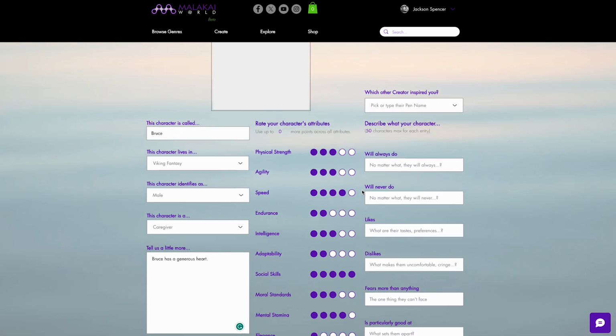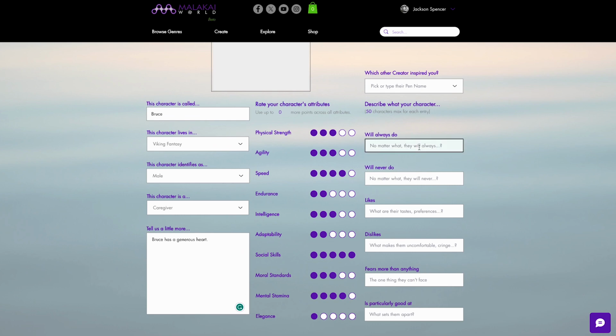The final section are things about the character that give you the boundaries. So what they will always do, never do, what they like and dislike, what they fear, and what they're good at. What they will always do is, irrespective of circumstances, what is it that they will systematically act upon. So for Bruce, we're going to make that he will always tell the truth. He will never do something else.